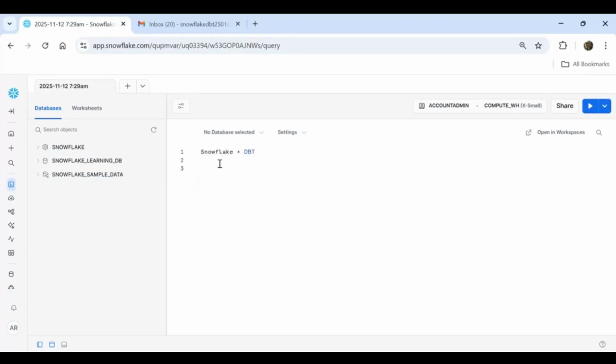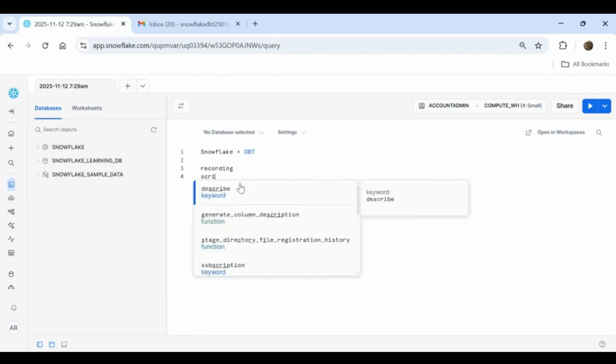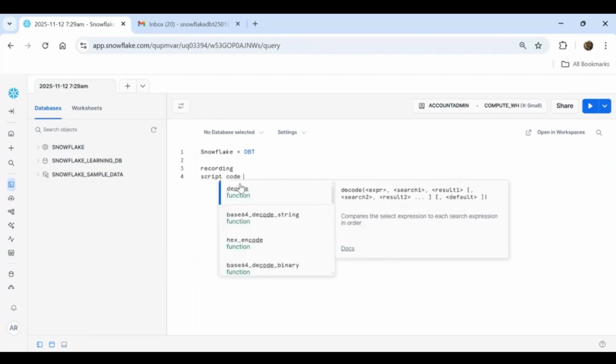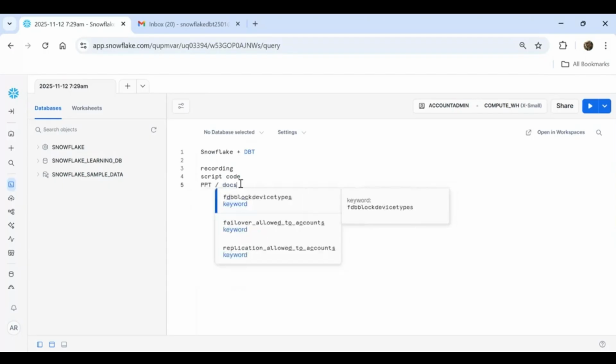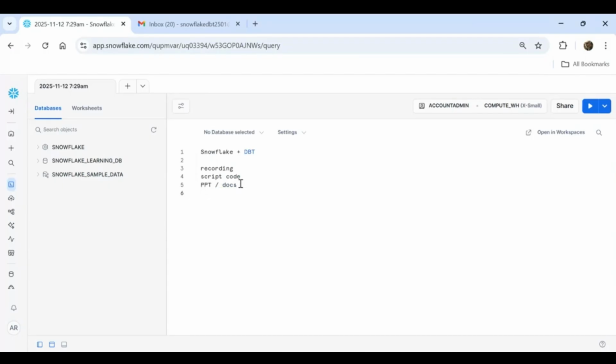After the session, like every session, I'll be providing the recordings. I'm recording all the sessions and I'll be giving the recording. I'll be giving the script and code, whatever I execute here. I'll give the PPT or any other docs for study, and you can also read it from Google as well. We have the Snowflake docs available on the internet.